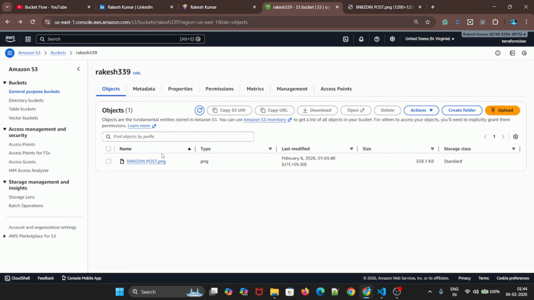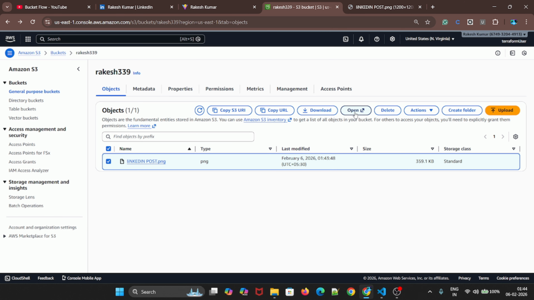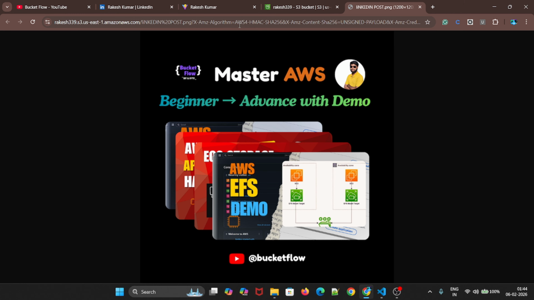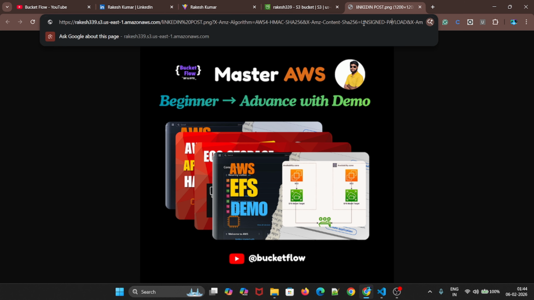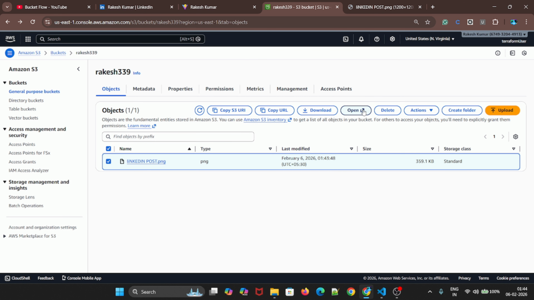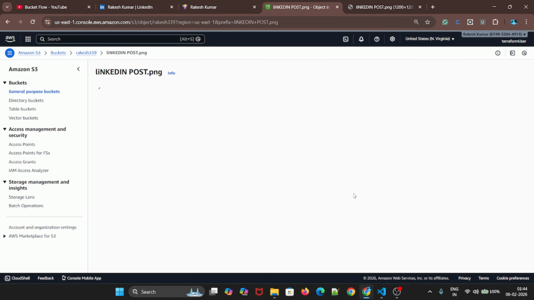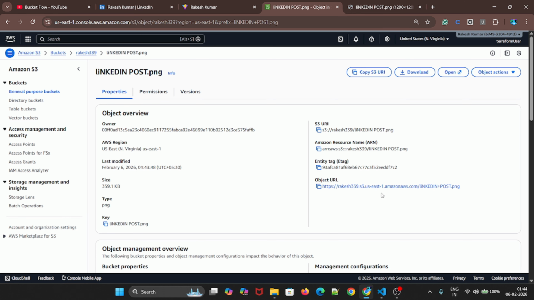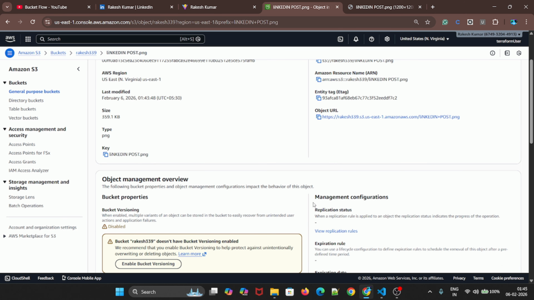As of now, if you open it from here, if you click open, the URL carries authentication. This URL knows whether you are accessing or someone else is accessing. Since you are clicking from here, your authentication token is already inside this URL, so that's why you are able to access it. But when you go inside and access via the object URL, we are not able to access it. We will see why in upcoming videos, but this is the concept.